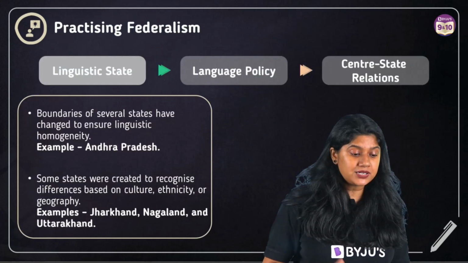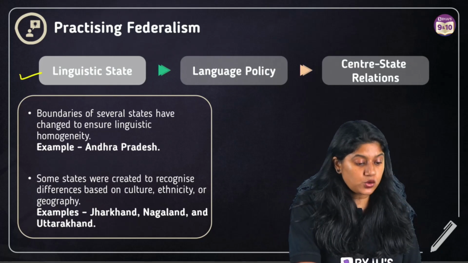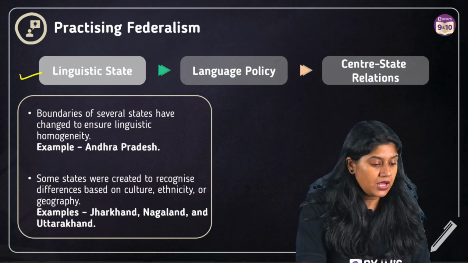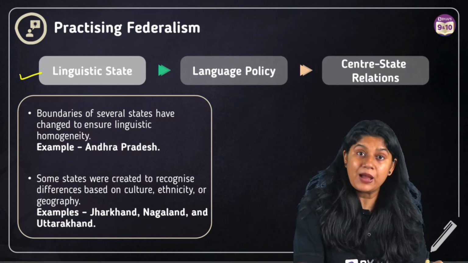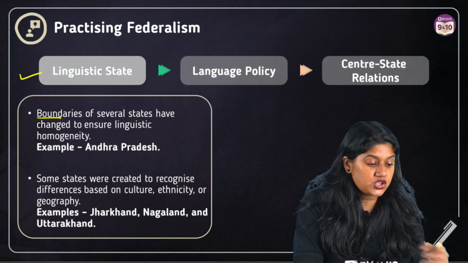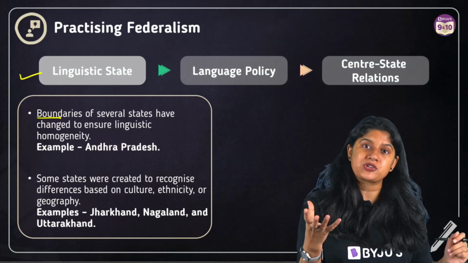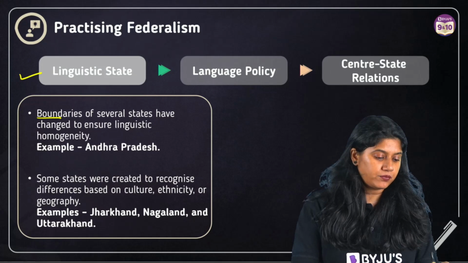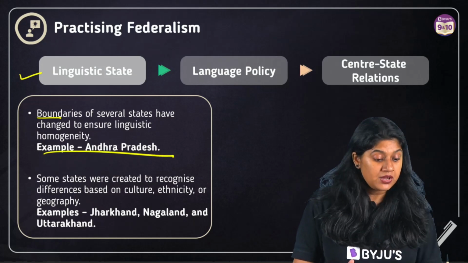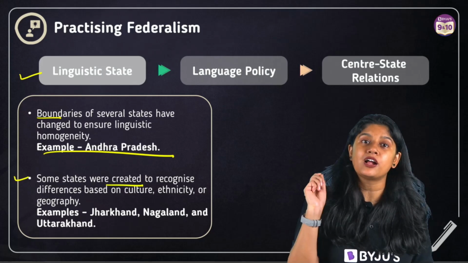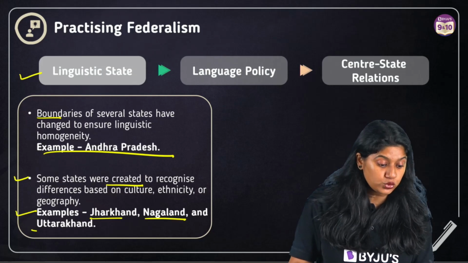But how do we practice it? Over here we have some important things, everyone. Linguistic states we have. In our country, we have different regional languages. Sometimes the boundaries of the states changed. The government made sure to change the boundaries of a state, and we saw the formation of a new state so that they can have a similar language. Of course we have the example of Andhra Pradesh. Some states were created to recognize the culture that they have, and examples are Jharkhand, Nagaland and Uttarakhand.